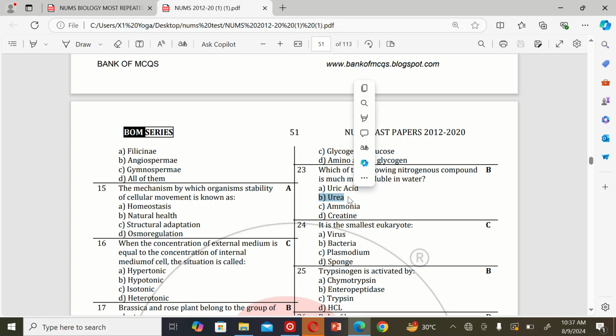Urea. The next MCQ: which is the smallest eukaryote? A. Virus, B. Bacteria, C. Plasmodium, and D. Sponge. So the correct option is C.